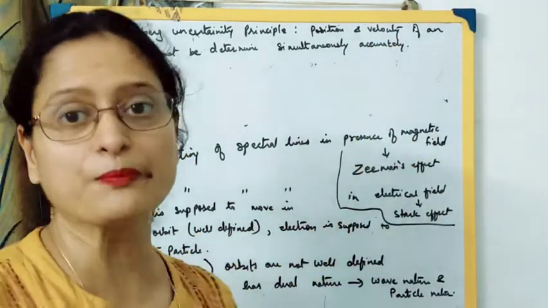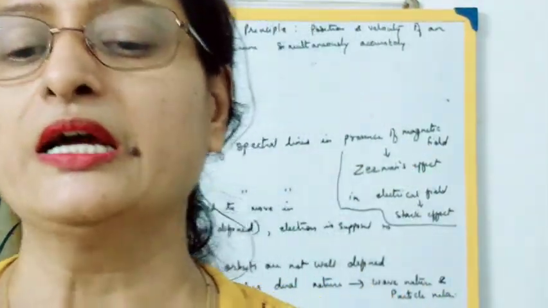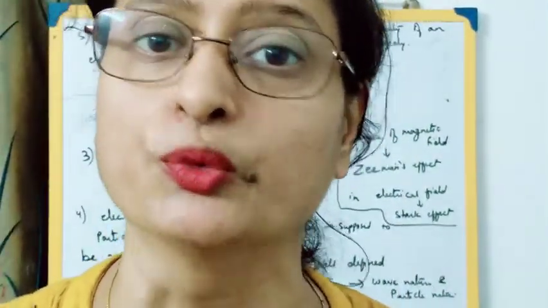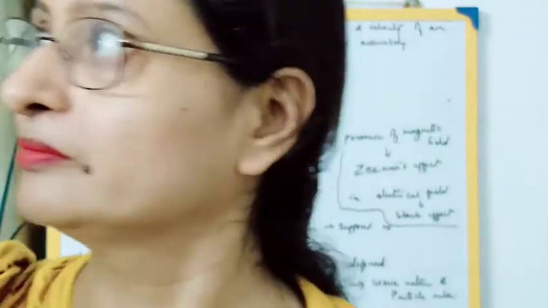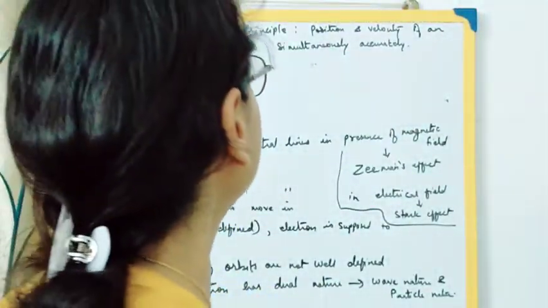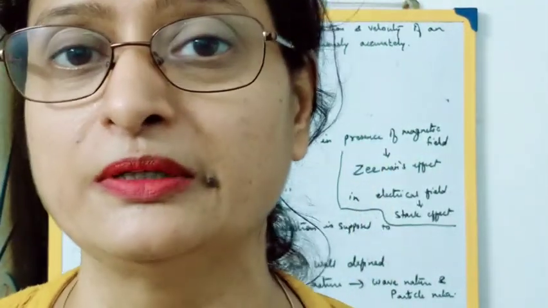Now just imagine, suppose this tip of this pen is the electron, just assume, and it is moving, and if I ask you to find out the velocity and the position of this particular particle, is it possible? It's not possible.